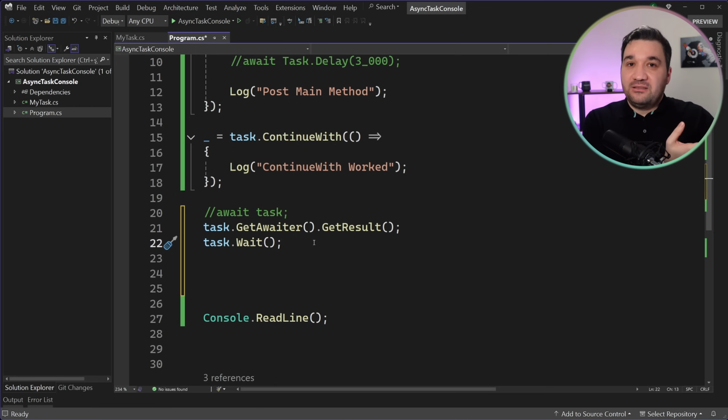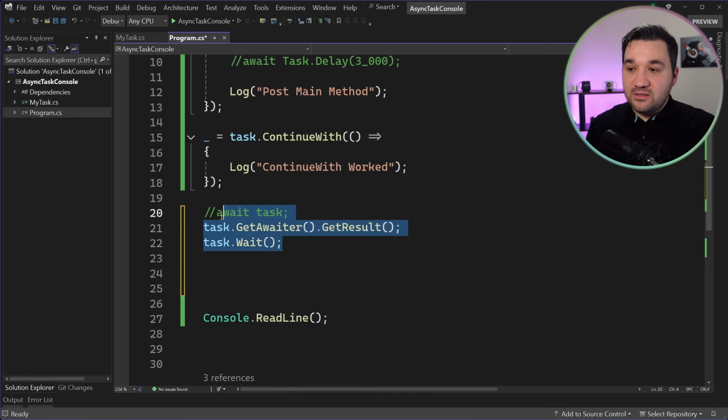Then the other thread is going to run that action. Once it is done, it's going to call you back. In that case, your main thread, or whatever thread you are creating this from, is not going to be blocked, so you will still be able to do anything else. But it really doesn't matter. In our case, as this is a console application, these 3 lines are basically doing the same.